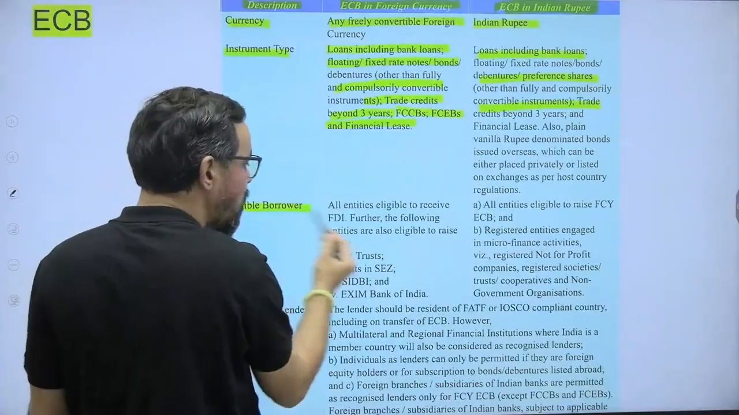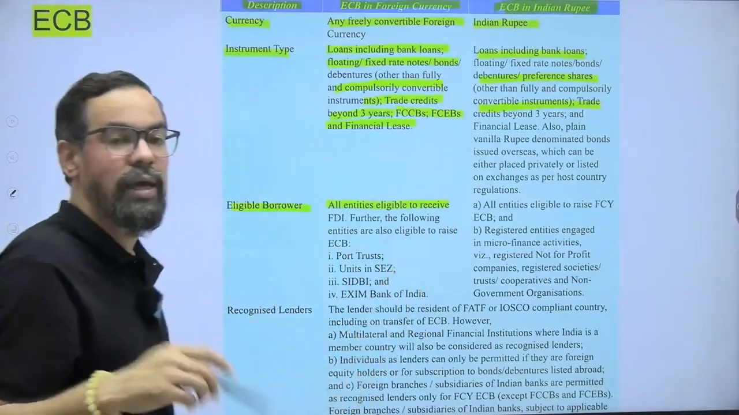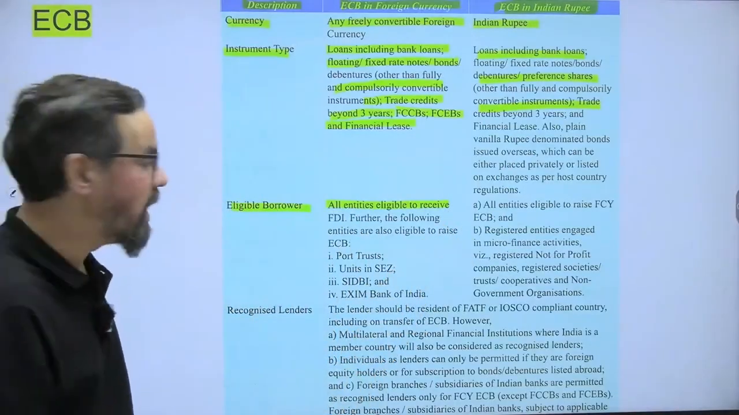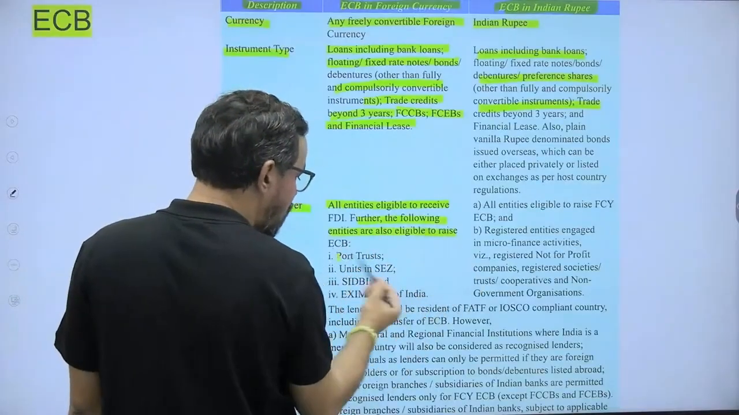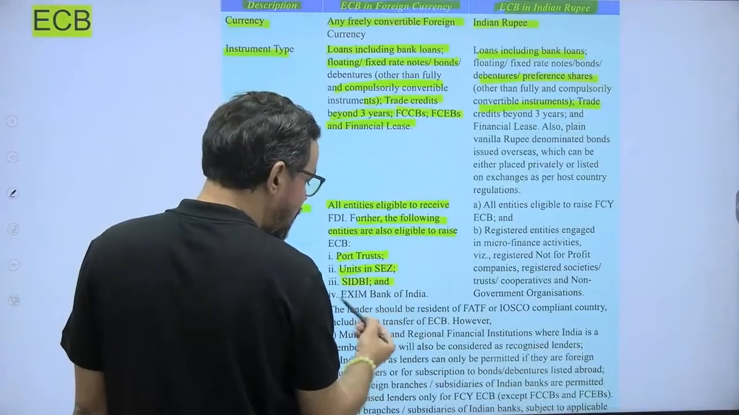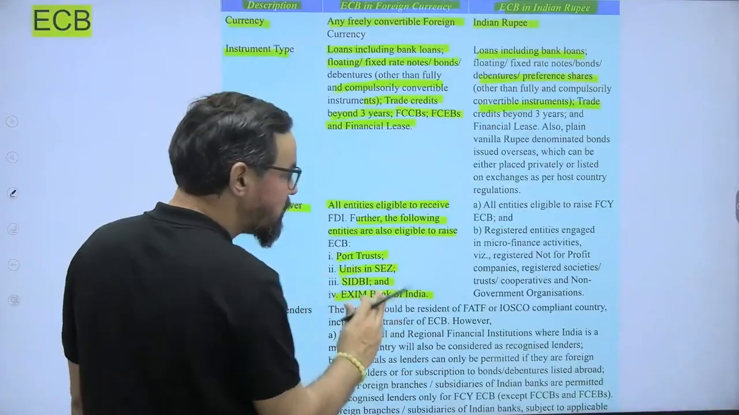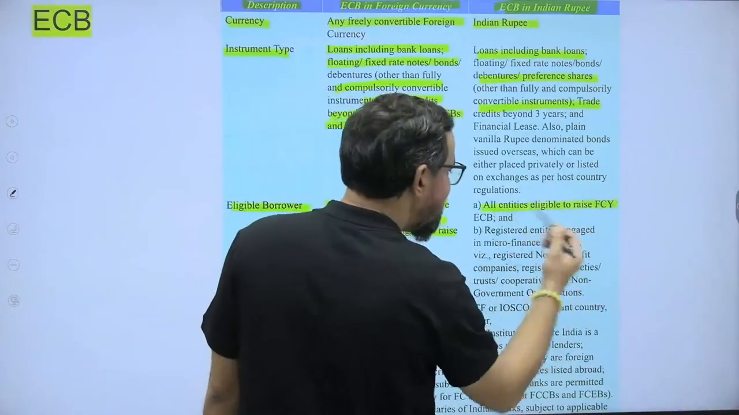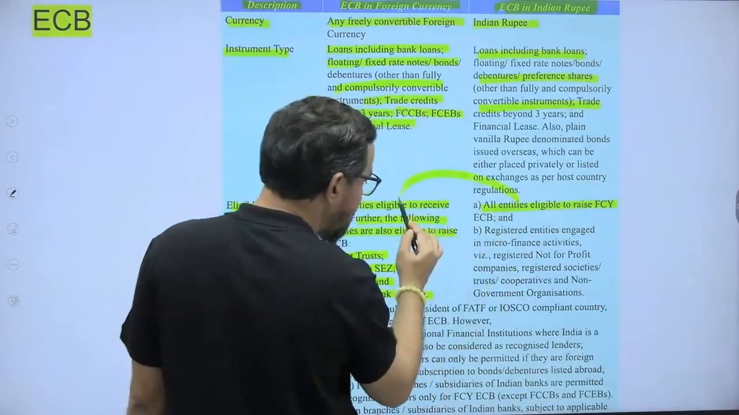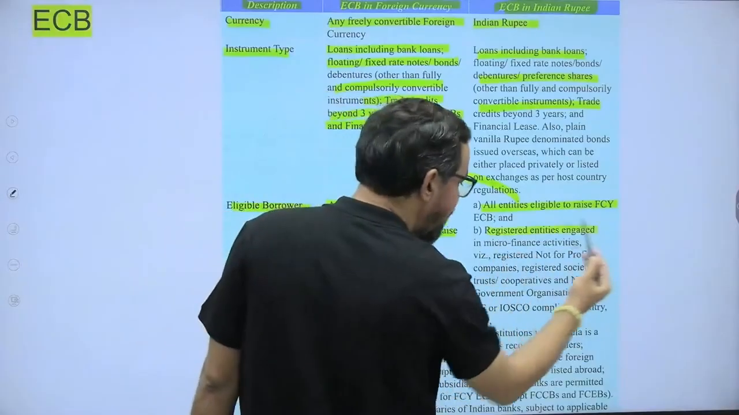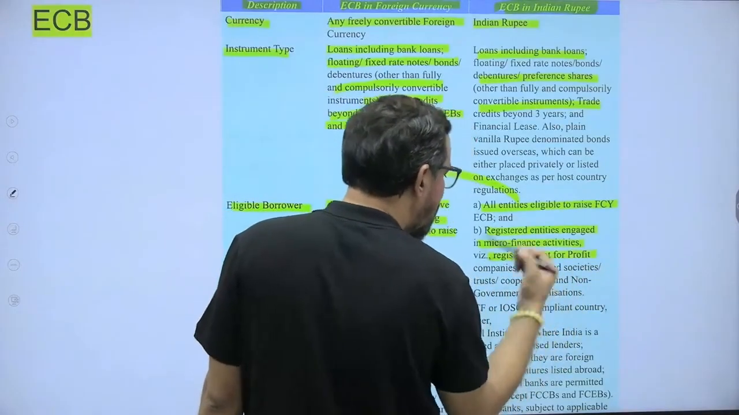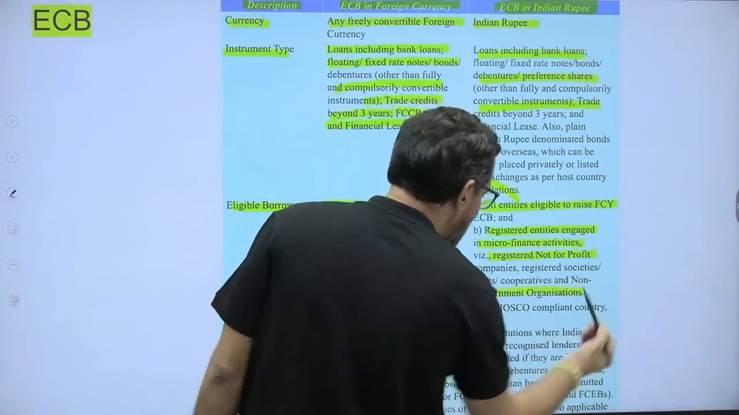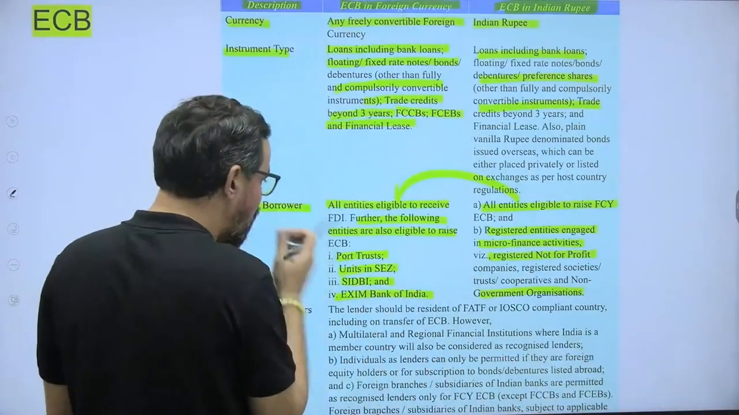Eligible borrowers: all entities who are eligible for FDI, and further entities like Port Trust, Unit, SEZ, SIDBI and Exim are all eligible to raise foreign currency ECB. Also registered entities engaged in microfinance activities, registered not-for-profit companies, and government or non-government organizations (NGOs).